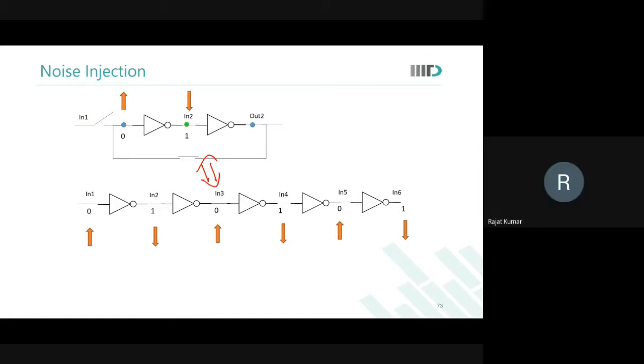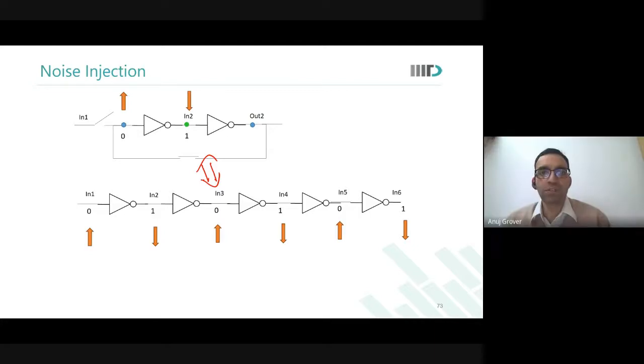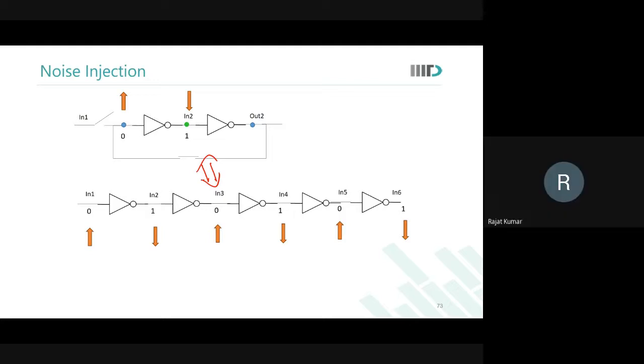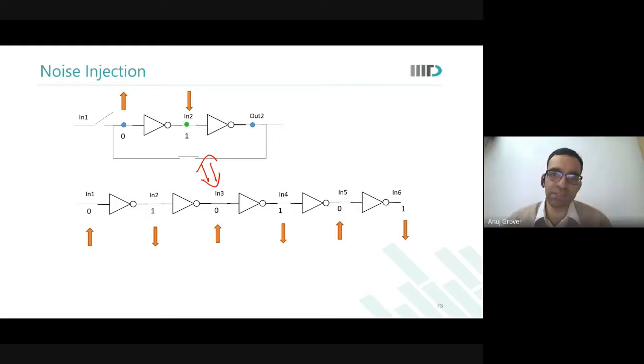So what does it mean? Ones are pulled down and zeros are pulled up. So I want to inject noise in this latch so that I can disturb it. To disturb a latch, what do I need to do? On 0, I have to put a positive noise, and on 1, I have to put a negative noise. On 0, I will put a positive noise so that it starts to go towards 1. On 1, I will put a negative noise so that it starts to go towards 0. That is the way I will want to disturb it, right?